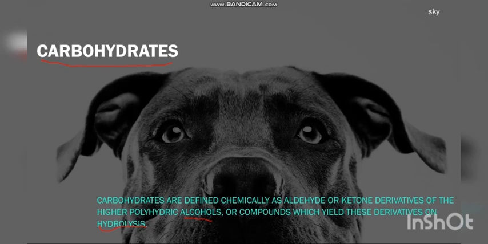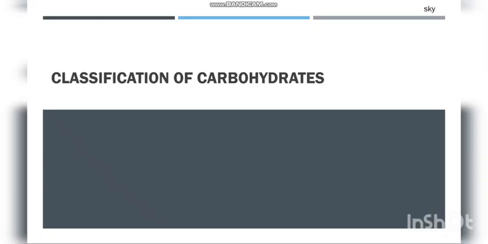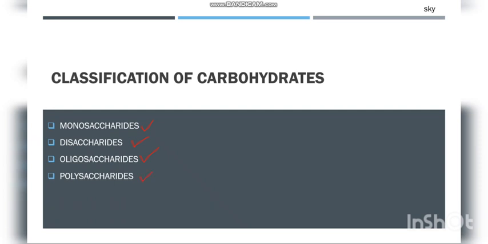But more specifically, in today's session, we'll look at the monosaccharides and specific properties relating to glucose. So let's classify the carbohydrates first of all. Carbohydrates can be classified as monosaccharides, disaccharides, oligosaccharides, and polysaccharides. We'll look at the individual classification, that is monosaccharides, disaccharides, oligosaccharides, and polysaccharides in our later sessions.